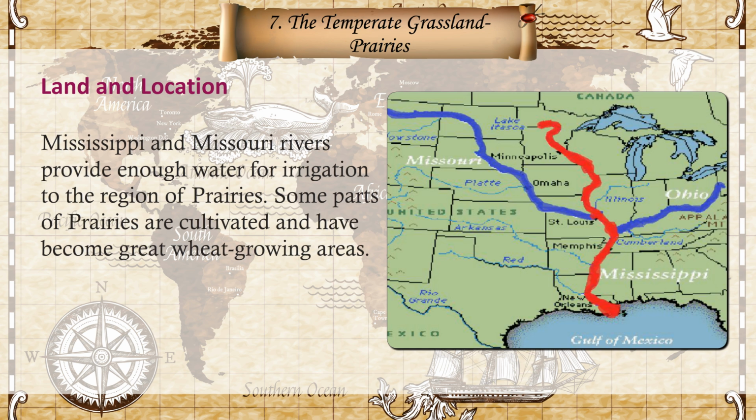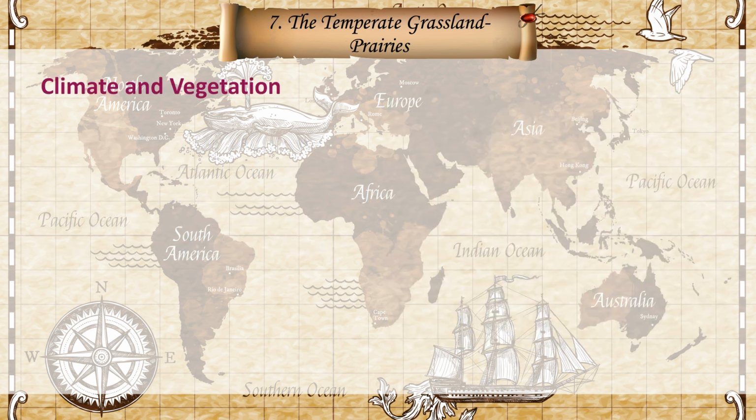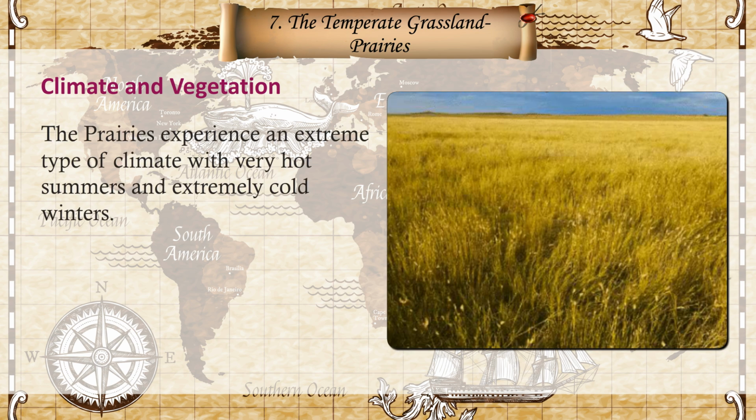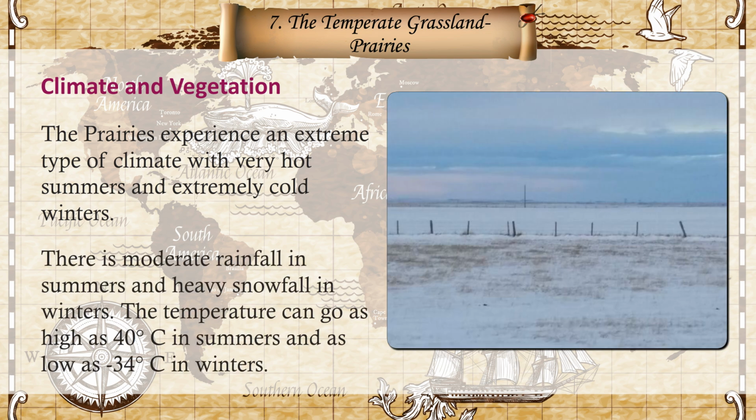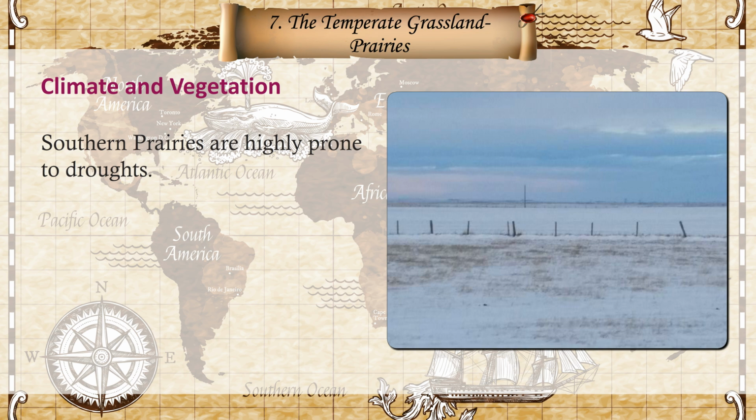Mississippi and Missouri rivers provide enough water for irrigation to the region of prairies. Some parts of prairies are cultivated and have become great wheat-growing areas. Climate and vegetation. The prairies experience an extreme type of climate with very hot summers and extremely cold winters. There is moderate rainfall in summers and heavy snowfall in winters. The temperature can go as high as 40 degrees C in summers and as low as -34 degrees C in winters. Southern prairies are highly prone to droughts.